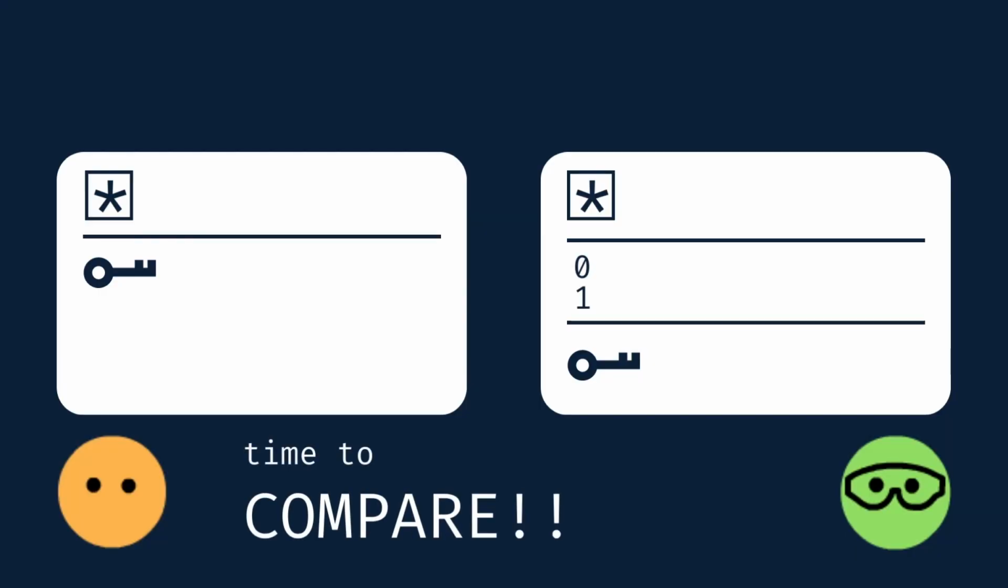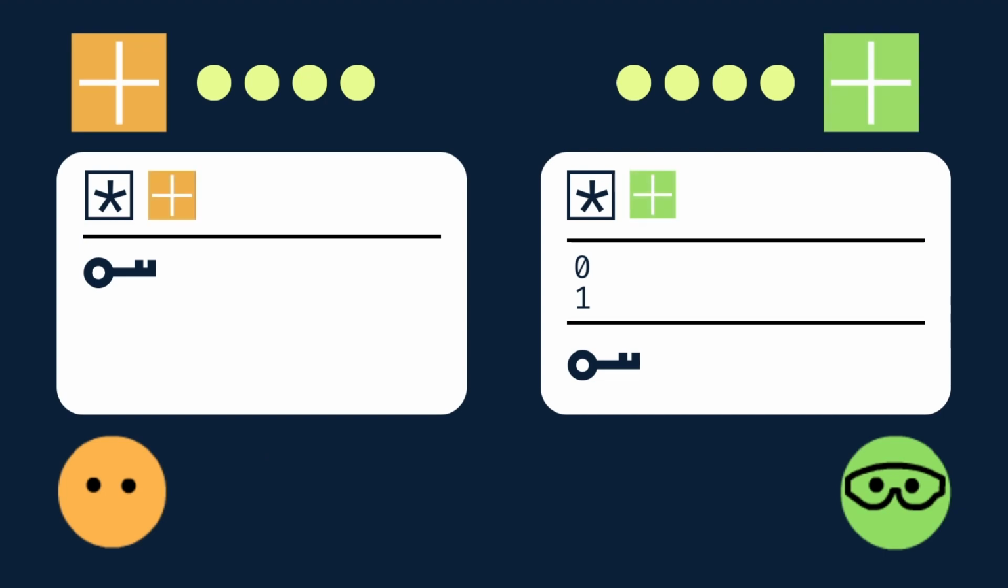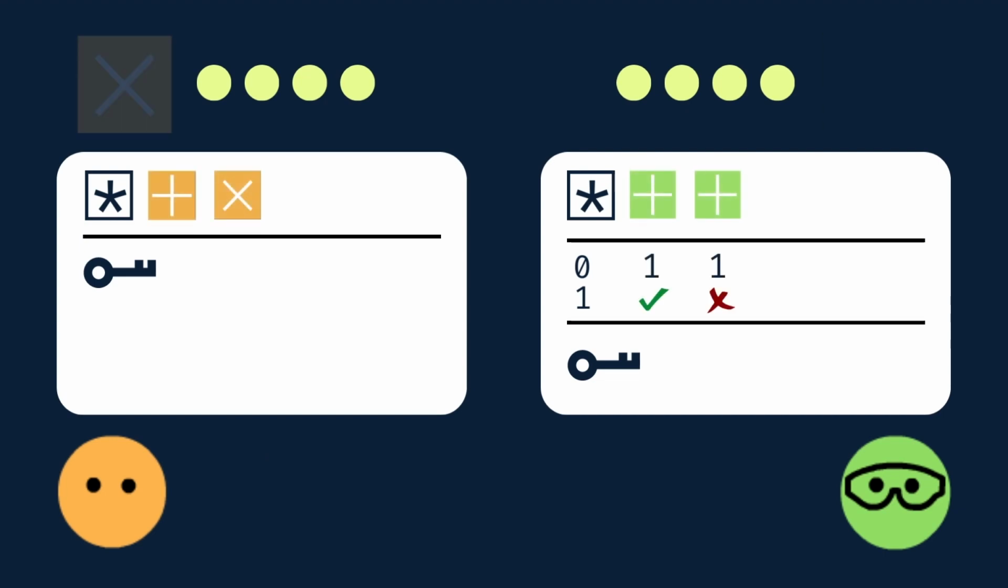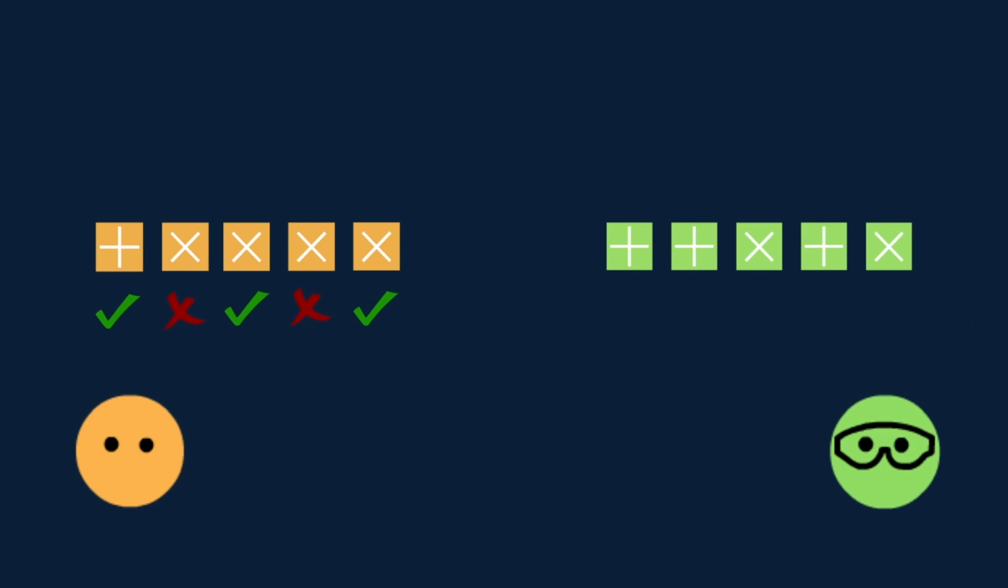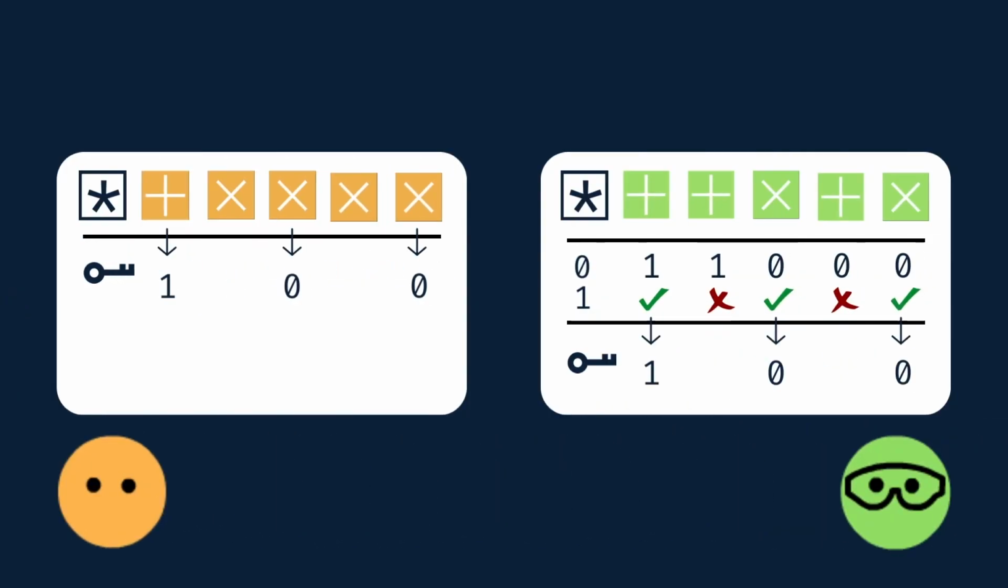Now you can both compare your values. You will compare the beam splitter he used with the polarizer you used to send the photons and identify which filters match. After this check is completed, you will discard the values of the photons read with the wrong splitter, and the remaining sequence is your encryption key.